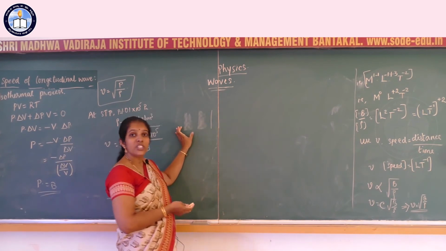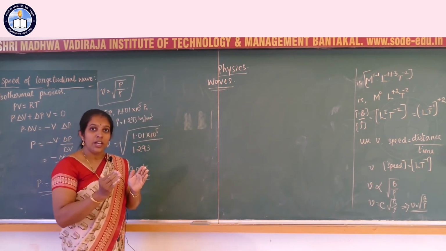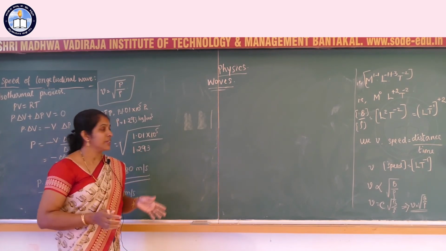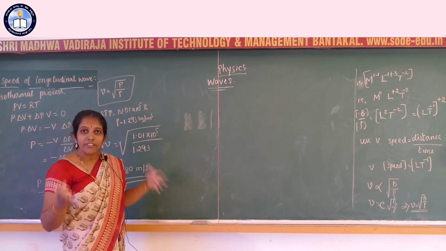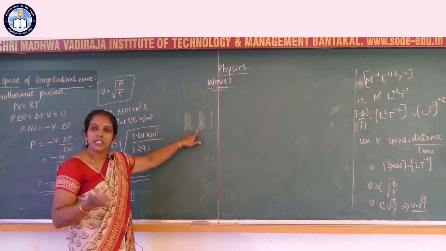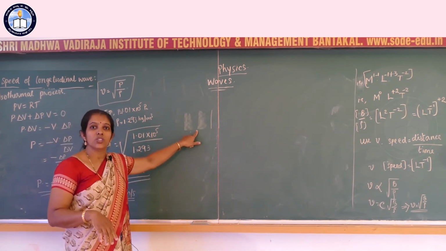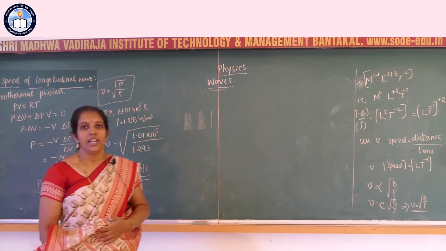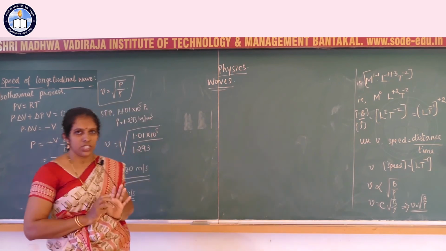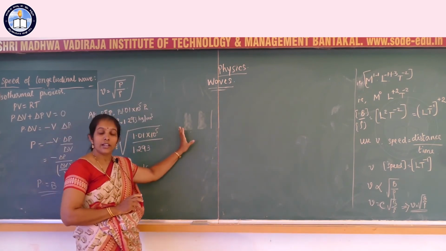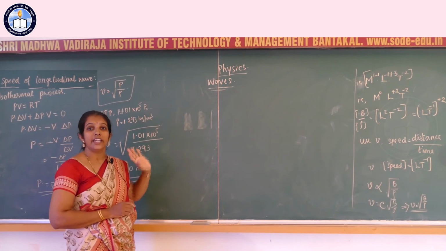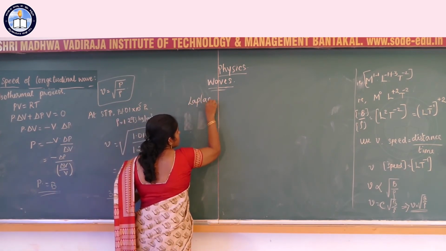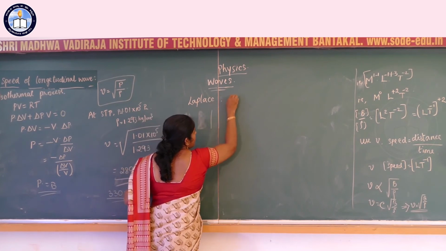During compressions, molecules come closer, so pressure increases, volume decreases, and temperature also increases. In the rarefied region, pressure decreases, volume increases, and temperature also changes. But this is not an isothermal process. There is no time for heat exchange. This process takes place adiabatically. Laplace said that the process takes place adiabatically.